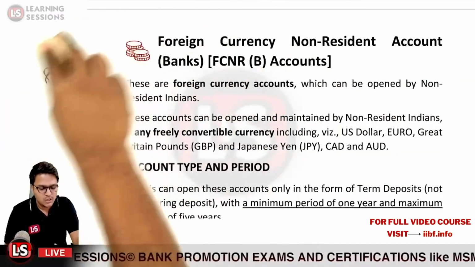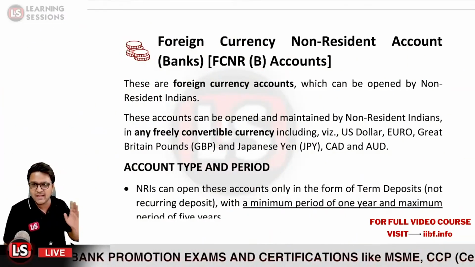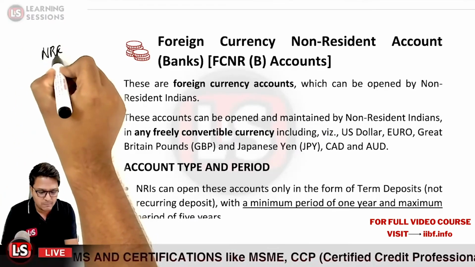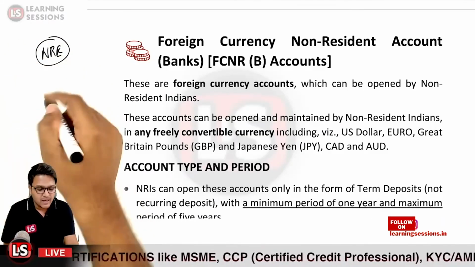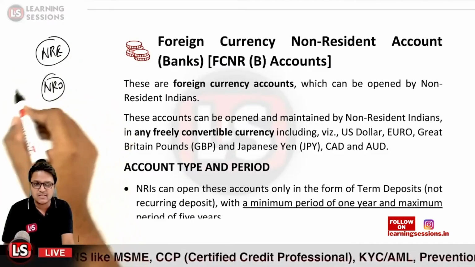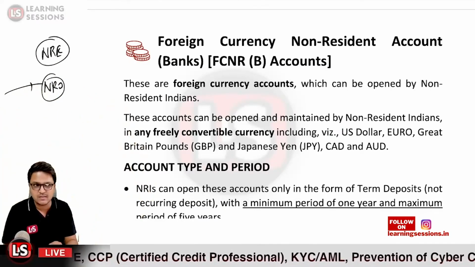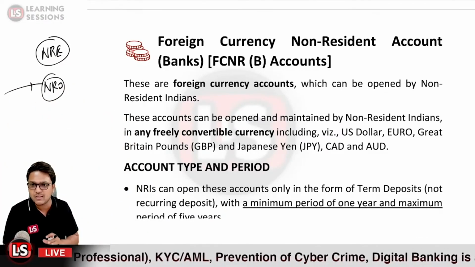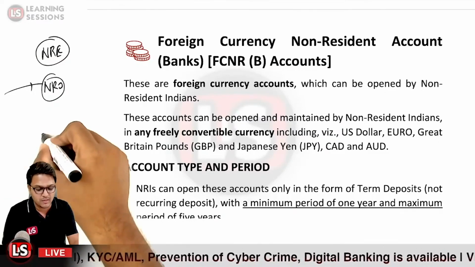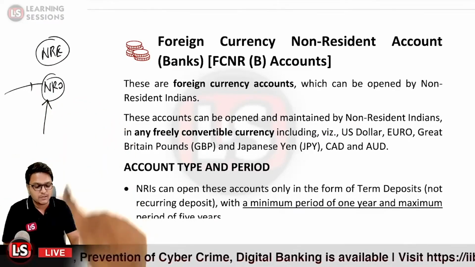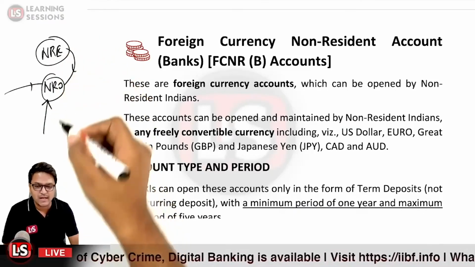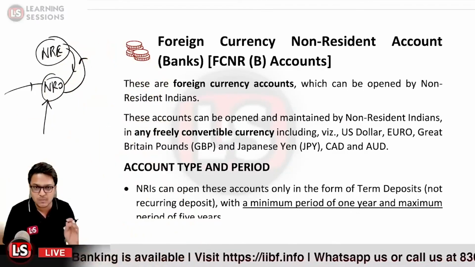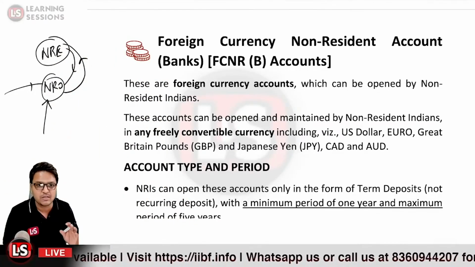So in the previous lecture, we were covering NRO and NRE accounts. We learnt that the NRE account is for the funds which the person is bringing from outside India, and in the NRO account we can also receive funds from outside India, that is, foreign currency inward remittances can be credited over here, and also the local or domestic earnings, if the person has any, would be credited to these accounts. Transfer from NRE account to NRO account is permitted, and also the transfer from NRO account to NRE account is permitted, but up to the prescribed limits only.